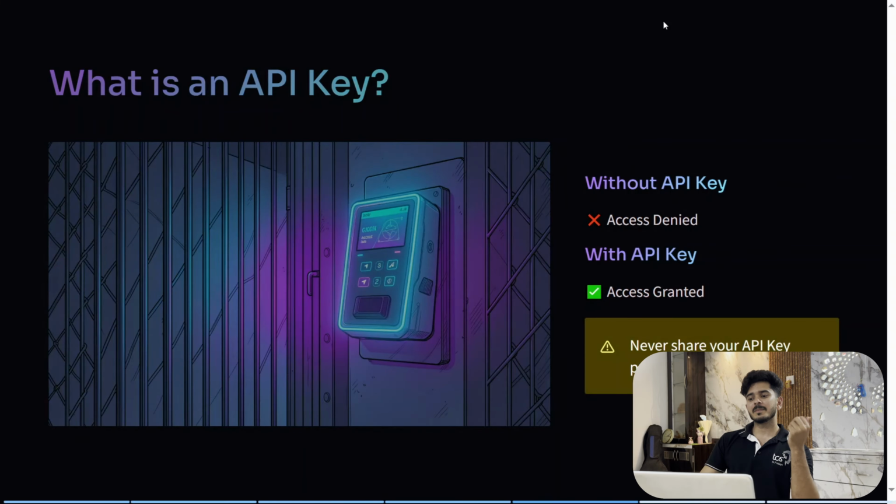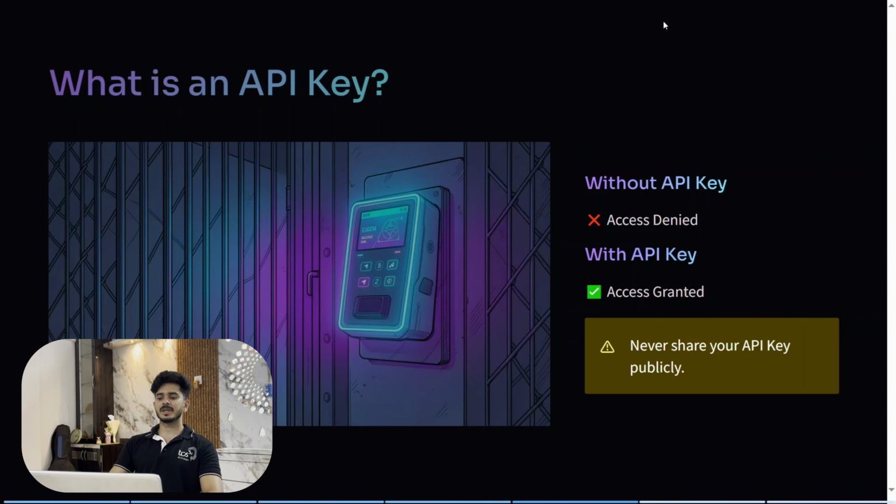Like the authorization element that is responsible to make an API call can be called an API key. Okay? Clear? Without the API key, the access will be denied. Suppose Nisa is not having any kind of identity card. Suppose I'm an employee of TCS. In order to get inside the TCS campus, I would have to show my identity card. So here, the identity card is the API key. Never share your API key publicly.